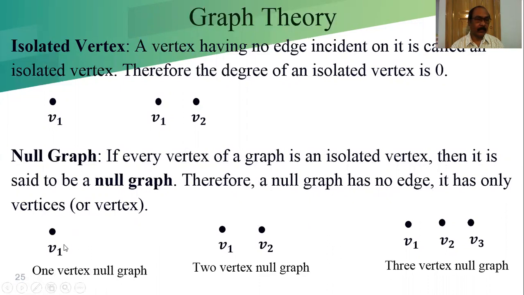Here the vertex is only one, so this is a one vertex null graph. Here are two vertices, a two vertex null graph. Here are three vertices, a three vertex null graph. It goes on. So a null graph is not nothing, don't say like that. A null graph has only the vertex set without the edge set. It may be one vertex, two vertices, three vertices, and so on.